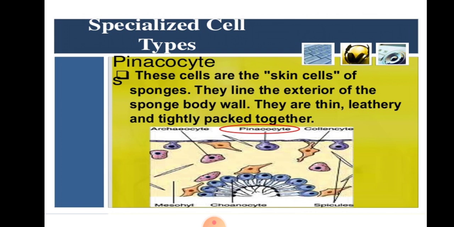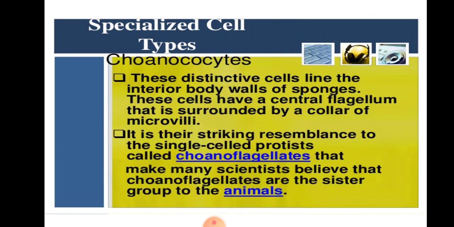So the peculiar type of cells are the pinacocyte cells. These cells are the skin cells of the sponges. They lie on the exterior of the sponge body wall. They are thin, leathery and tightly packed together.